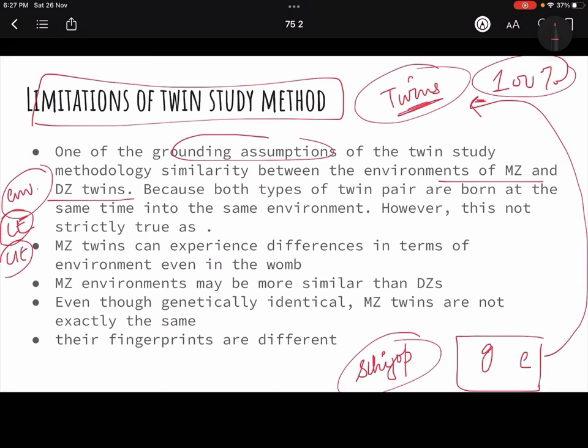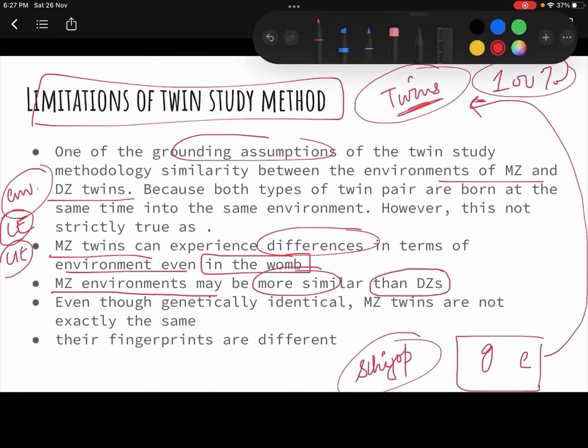Then monozygotic twins may have differences in terms of environment, like the phase in the womb. That means even in the womb there are differences in environment, right? So we can't assume their common environment or unique environment to be exactly similar. They have differences, ठीक है? Monozygotic environment may be more similar than the dizygotic.